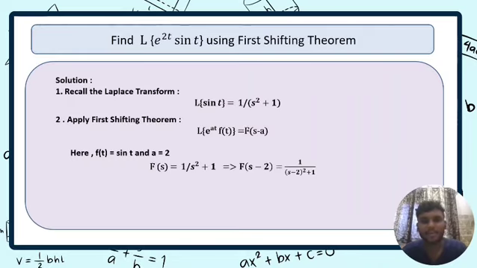So F of s equals 1 upon s squared plus 1, where F of s minus 2 will be equal to 1 upon (s minus 2) whole squared plus 1. So the final answer is Laplace of e raised to 2t times sin t equals 1 upon (s minus 2) whole squared plus 1.